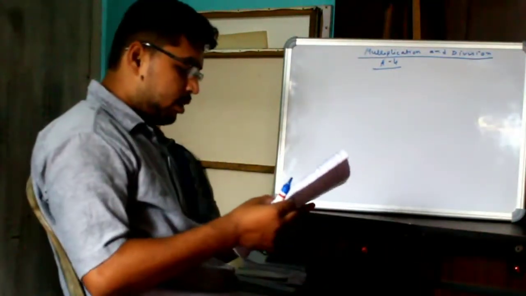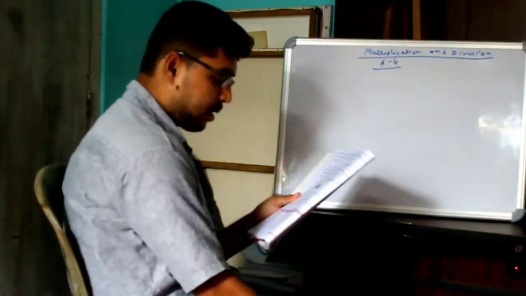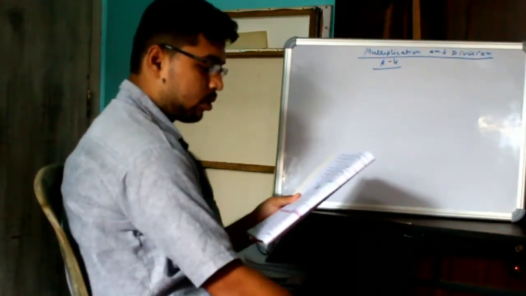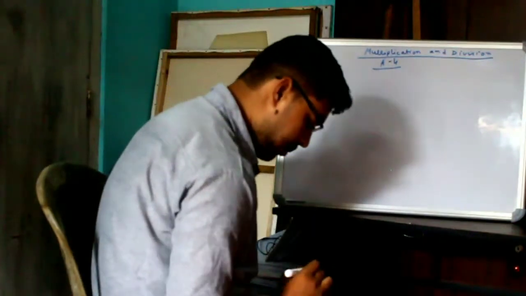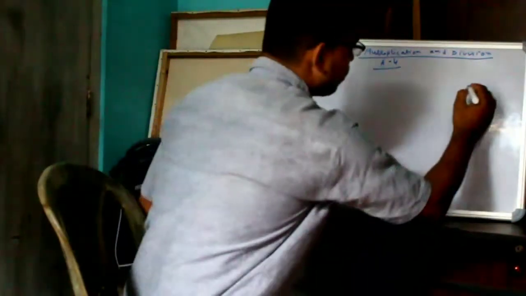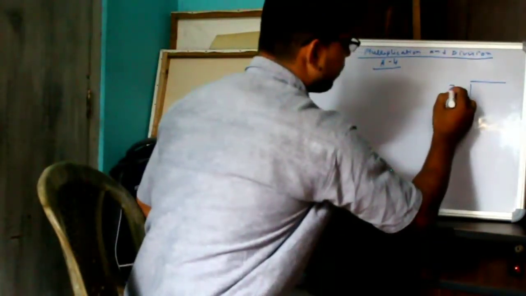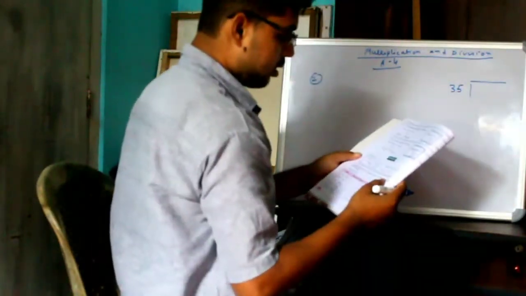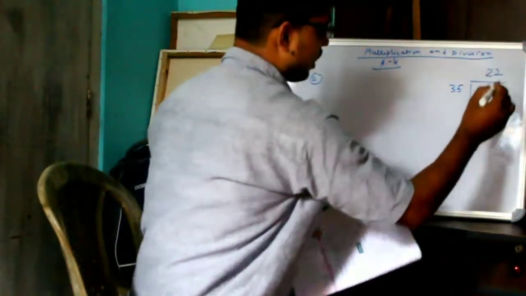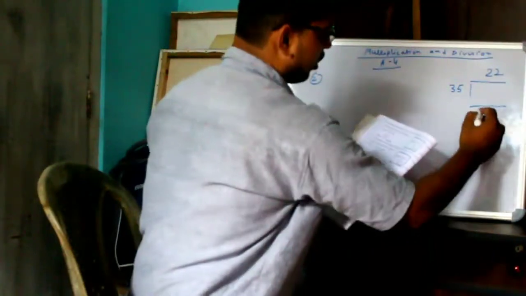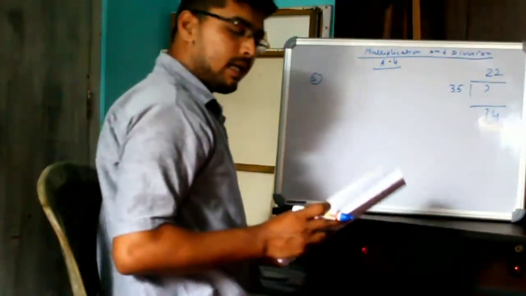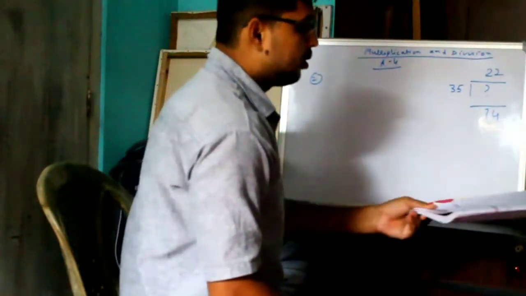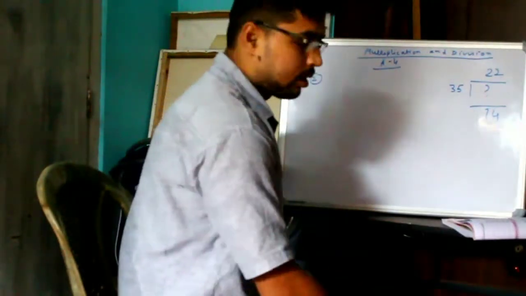Find the number which when divided by 35 gives the quotient 22 and remainder 40. So any number divided by 35, and quotient is 22 and remainder is 40. So what is the number? So we know dividend equal to divisor into quotient plus remainder.